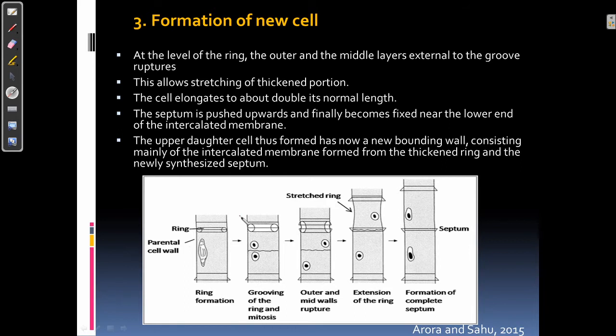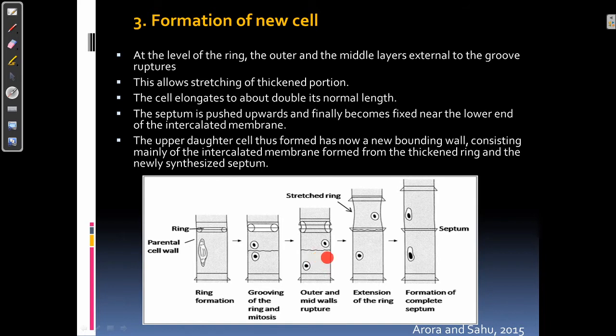Now, at the level of the ring, the outer and the middle layers which are external to the groove start to rupture, which allows stretching of the thickened portion, and the cell elongates to about double of its normal length.